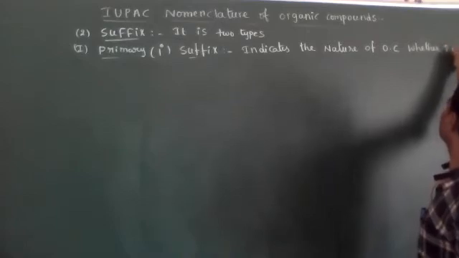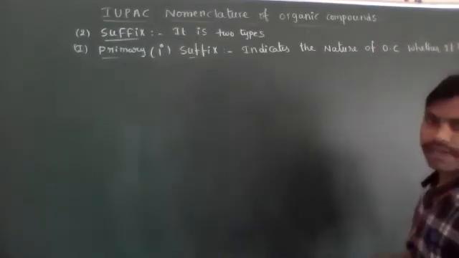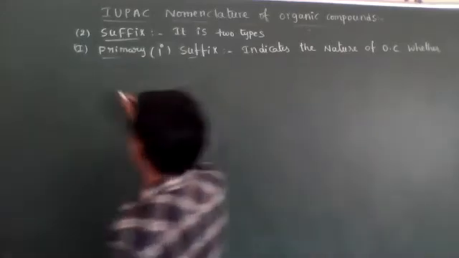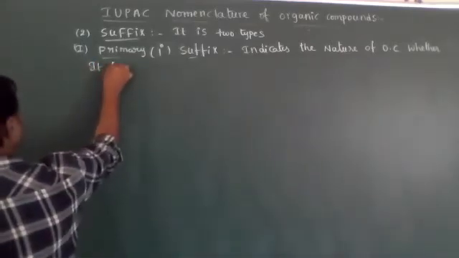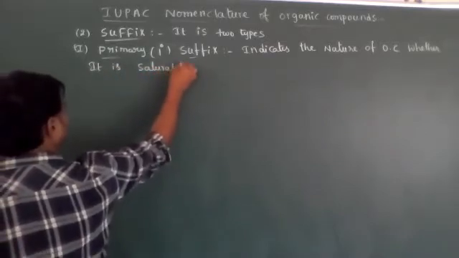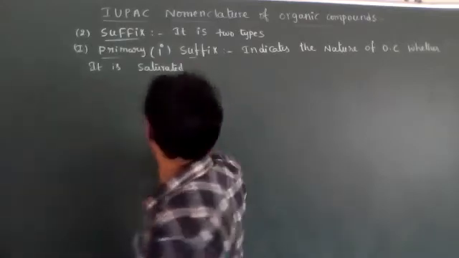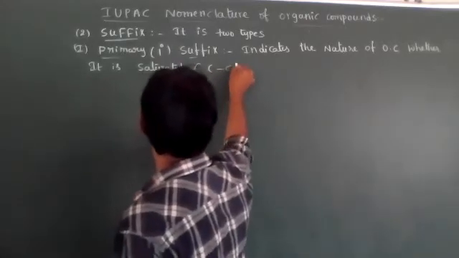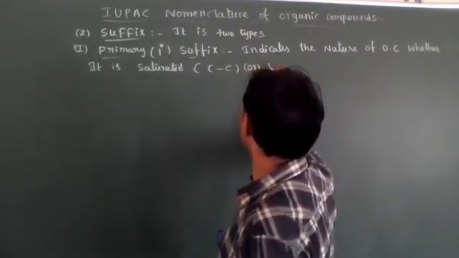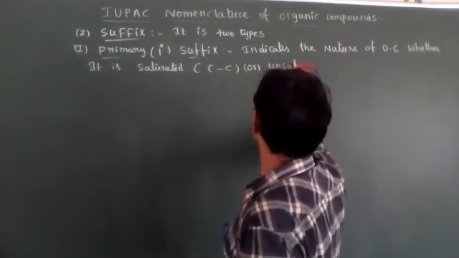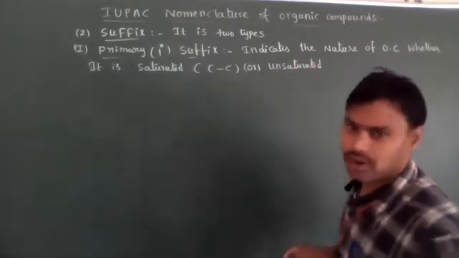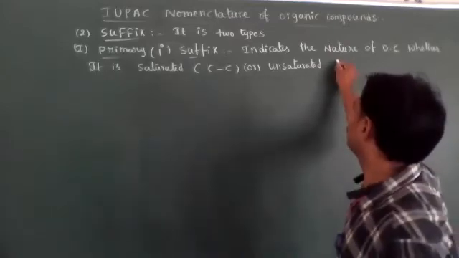Whether it is saturated. Saturated means carbon and carbon atoms all have single bonds. Saturated or unsaturated. Unsaturated hydrocarbons or unsaturated organic compounds.